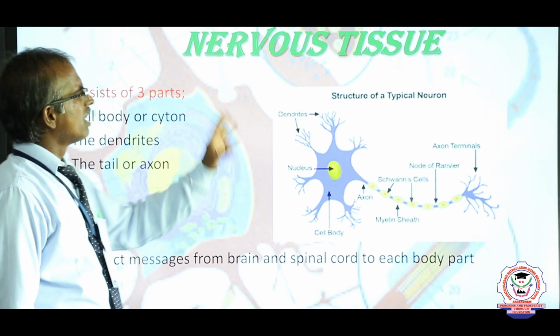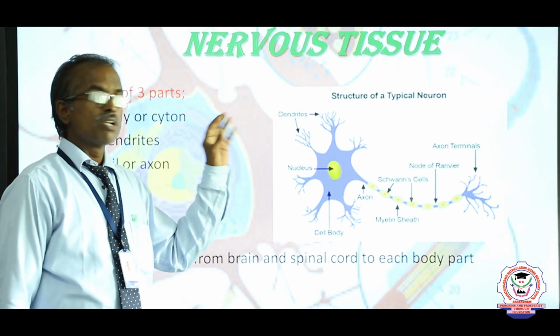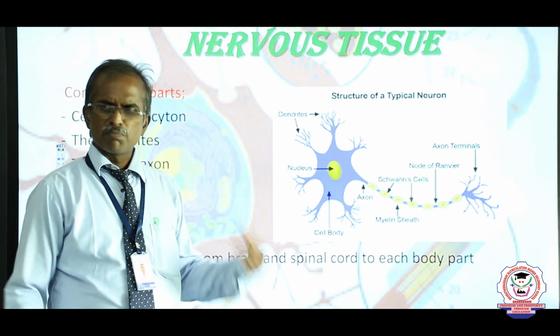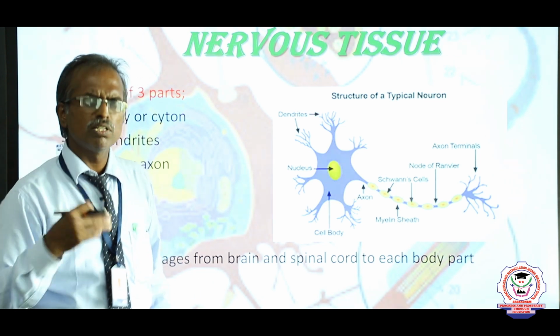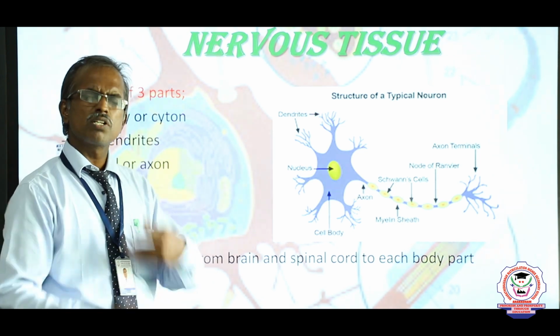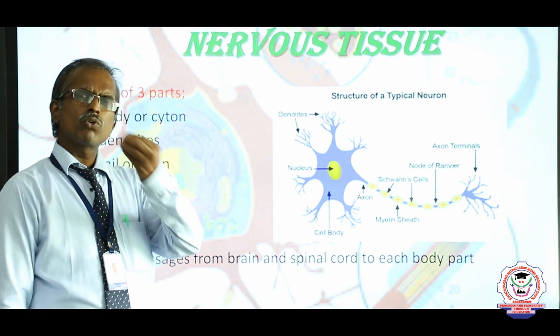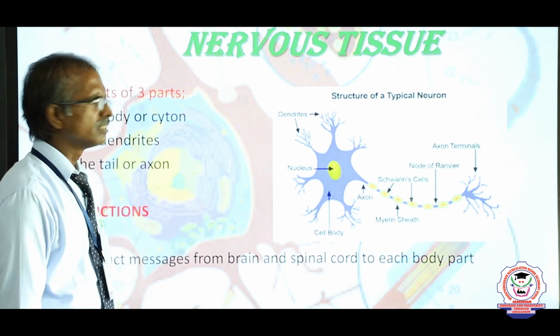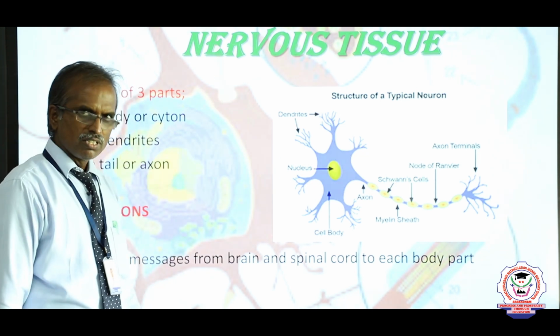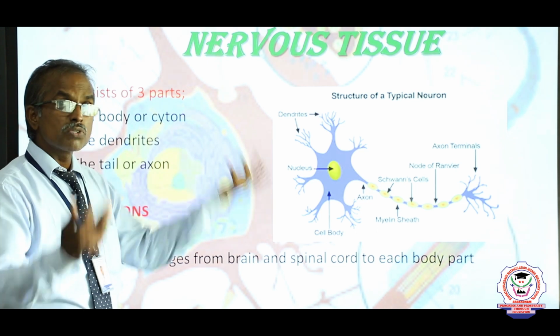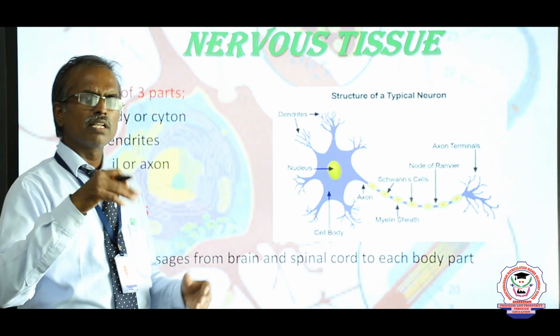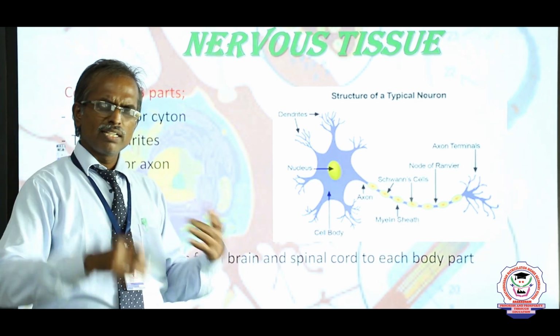Next, nervous tissue. This nervous tissue is very important. Suppose elders are calling and we are not responding, our nerve cells are very weak. We want to add some salty food material. The nervous tissue is composed of nerve cells. The nerve cells are present in the brain, spinal cord and so on.